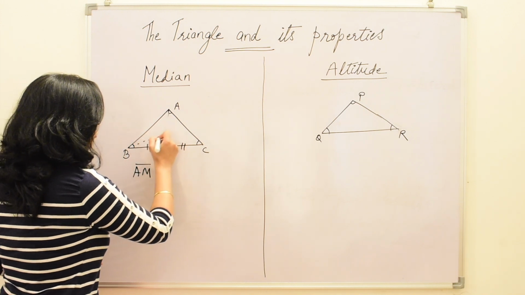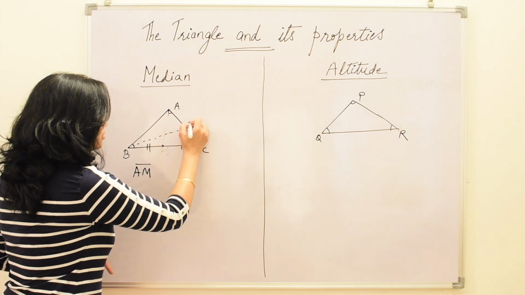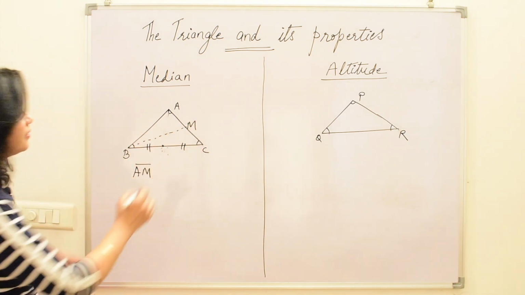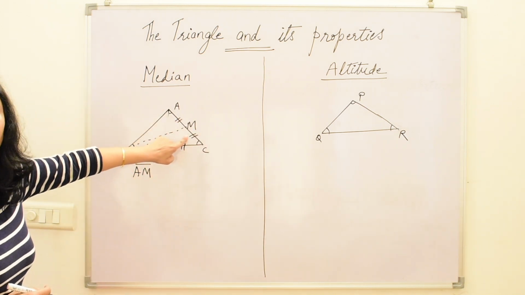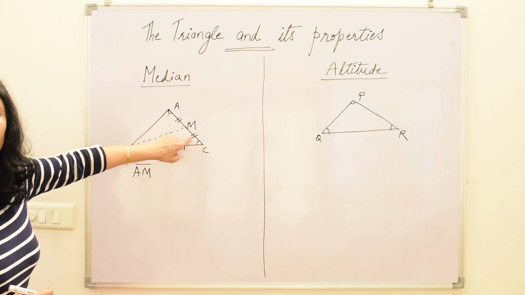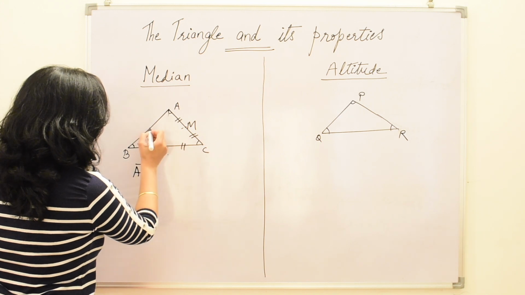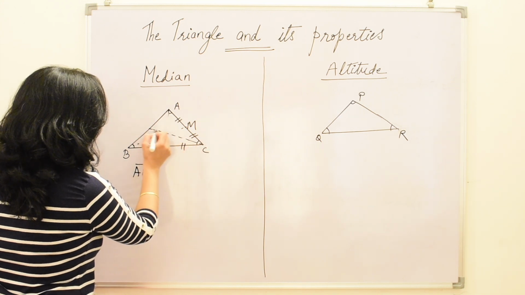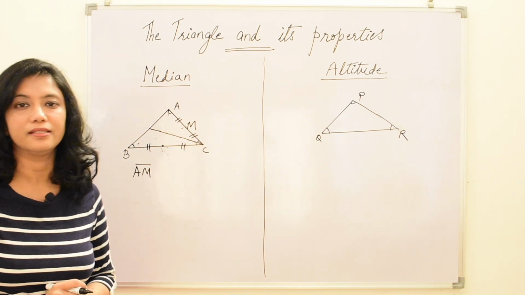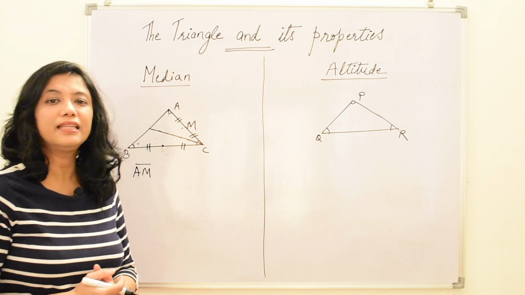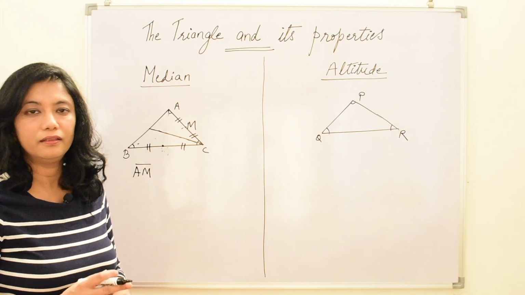The other will be like this. Here suppose this is M, BM is the median. That means these two parts, AM and MC, will be equal in length because this is the midpoint. Similarly, another median is from vertex C, this one. So every triangle has three medians. A median always lies in the interior of the triangle. All the three medians will be inside the triangle.